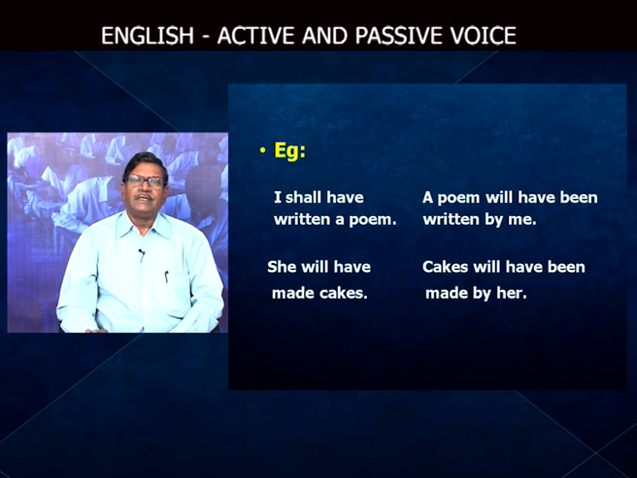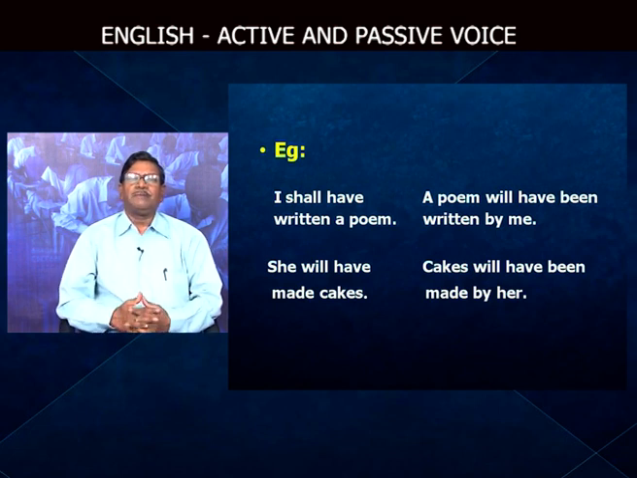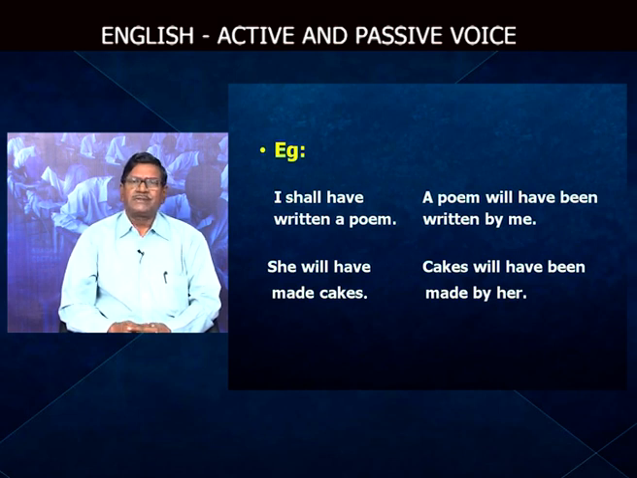Use of active voice and passive voice. When do we use active voice and when do we use passive voice? If we want to talk about the agent or doer, we use the active voice. If we give importance to the doer,